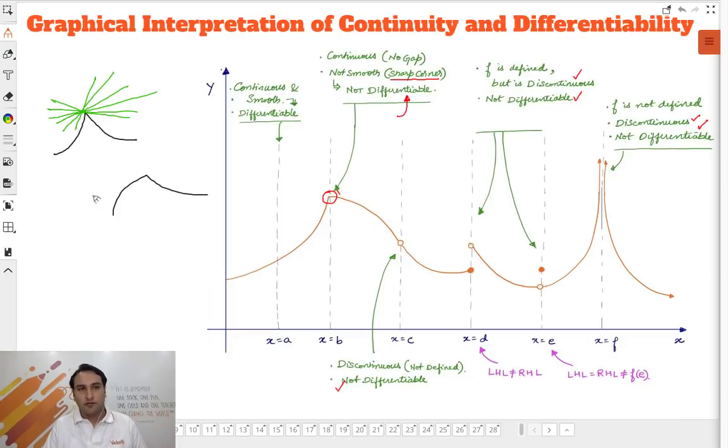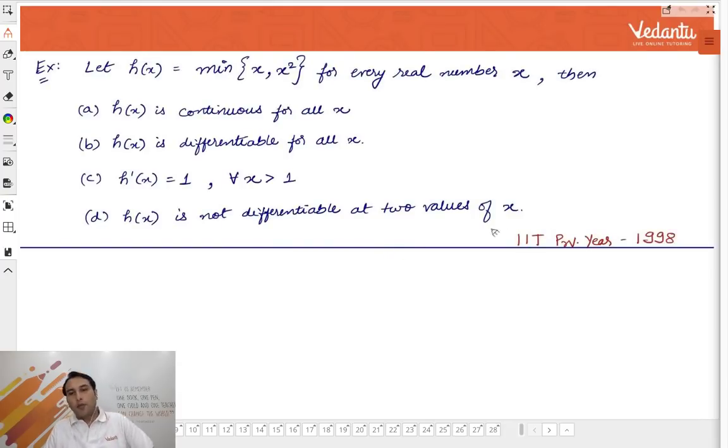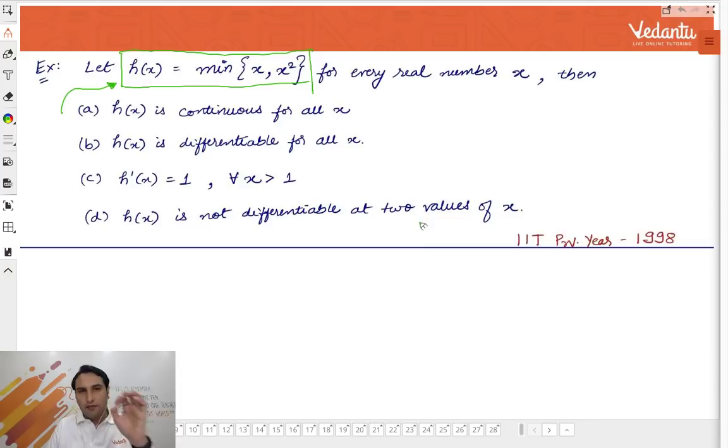So this understanding is important because I think all of you have read it but might not have understood it properly. On this note, let's start solving some problems which have come in JEE. So I'm taking a problem which came long back in IIT, but this format has been repeating itself very frequently in IIT. Look at this. The question is, there is a function given, h of x is the minimum of x and x square. So this variety of problems is very frequent in IIT JEE. So today we'll understand that, and in the process we will also understand a very important concept of graphs.